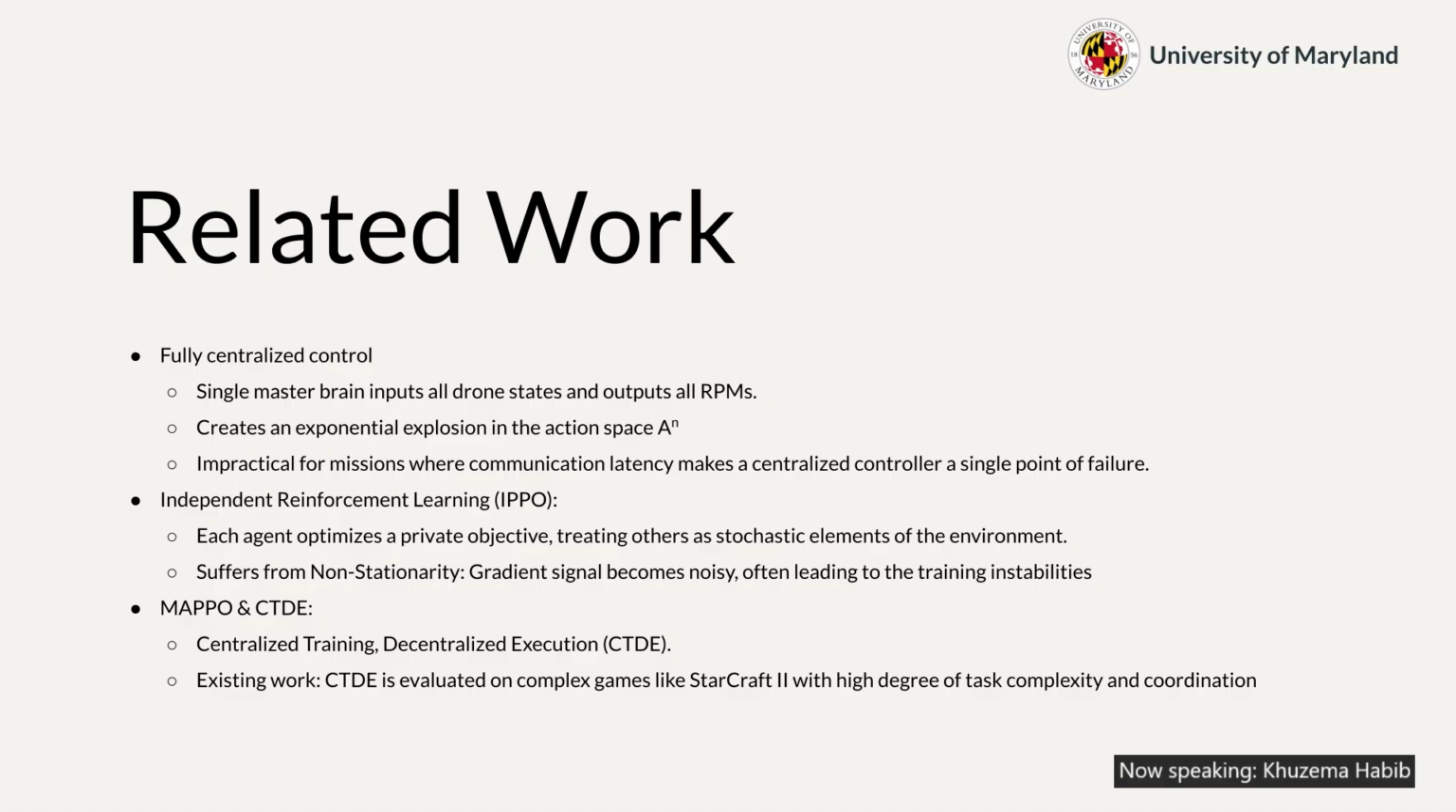Some related work covering this is that fully centralized control does not scale and creates a single point of failure. Independent PPO treats other agents as part of the environment but suffers from severe non-stationarity in coordinated tasks. MAPPO addresses this using centralized training with decentralized execution, where agents act independently but learn using a shared global critic. Prior work shows MAPPO works well in domains like StarCraft, but less is known about its behavior in realistic drone dynamics. Our work extends this by implementing MAPPO from scratch and evaluating it on physically grounded multi-drone coordination tasks.